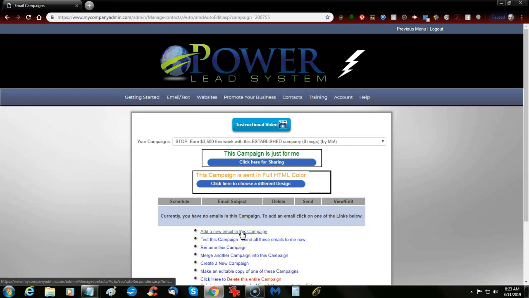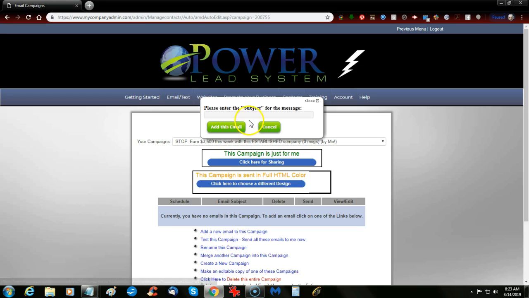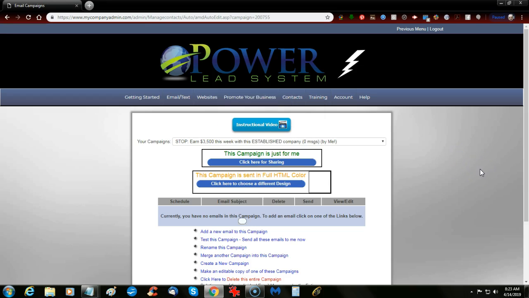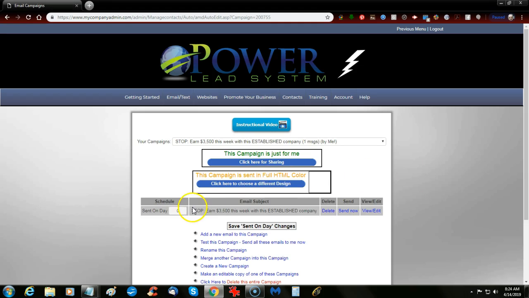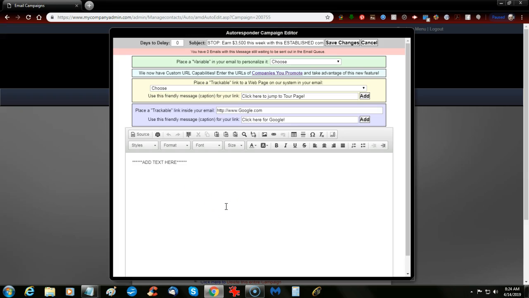Now we're going to add a campaign, add a new email, and we're going to give it the same name on the first email that goes out. We're going to add that email, and it'll refresh, and you see it's got the same email subject as the campaign name. Now, we don't have anything in there, so we don't want to send it right now, so we'll take View Edit, and then I'm going to say Control A to highlight all of that, delete it, and then I'm going to choose a variable to personalize it with their first name. Okay.